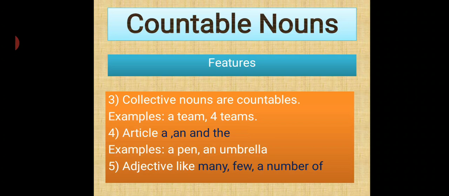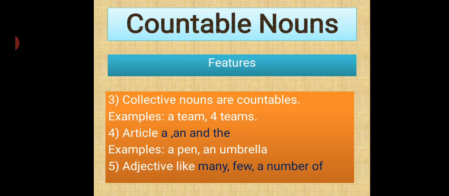I'll let you know the example for few. You can say few people came for the party. Now, a number of students were absent. A number of students were absent. So you can easily count how many students were absent in a particular class.